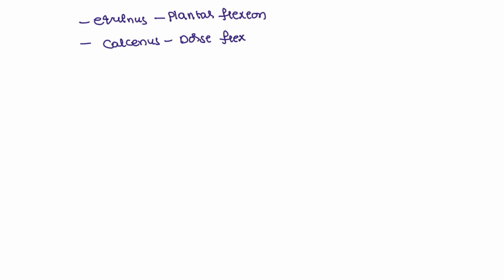First, what is equinus? Equinus means it is in plantar flexion. Equinus is the plantar flexion. Next, calcaneus. This is the dorsiflexion. This is one of the neat PG PYQs. Next, valgus. Valgus is nothing but abduction plus eversion.